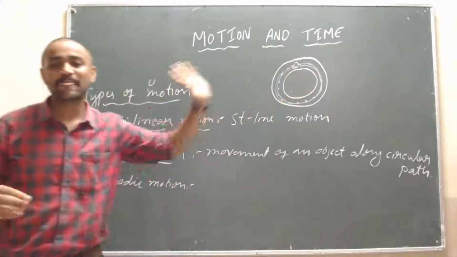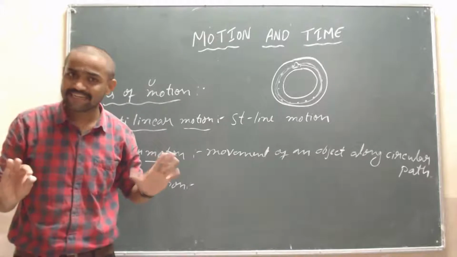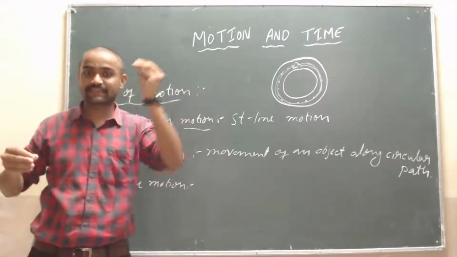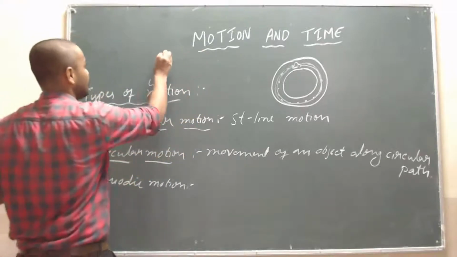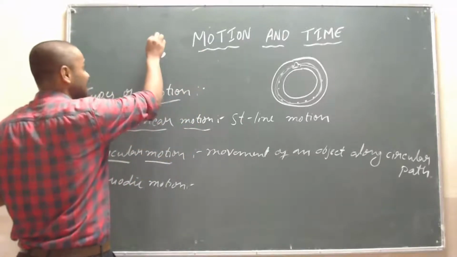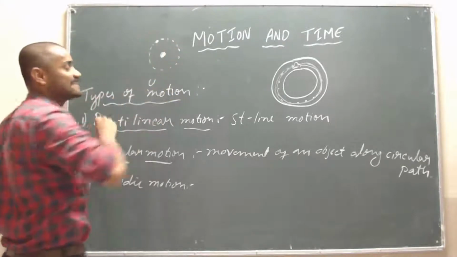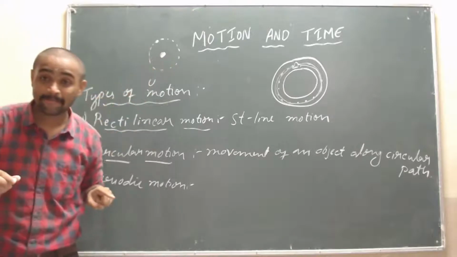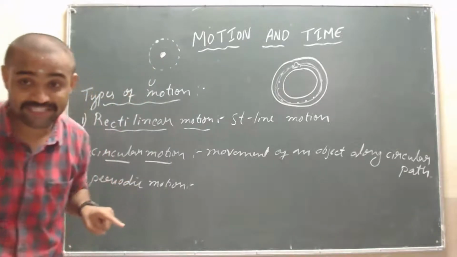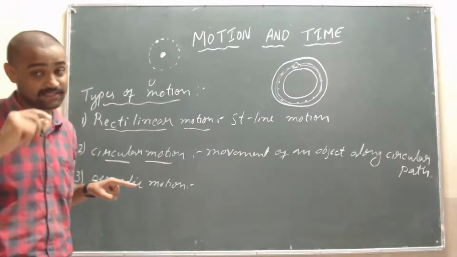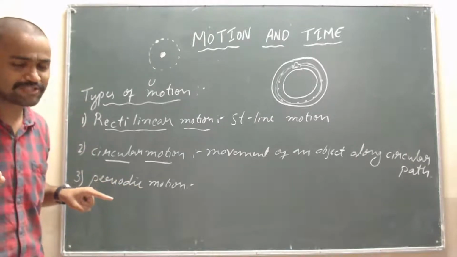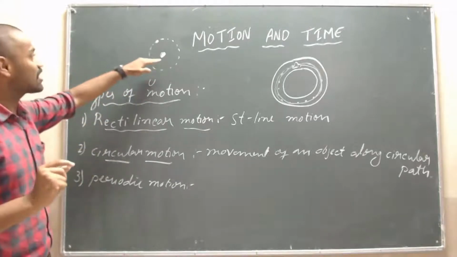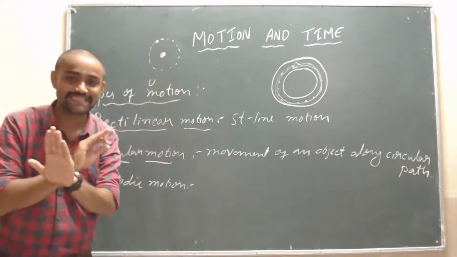Then it is called circular motion. Is it clear? One more example: the earth revolves around the sun in a circular path, isn't it? This is the sun and this is the earth, and it moves around the sun in a circular path. That is also circular motion. Yes, the solar system. Yes, a fan will come under rotational motion, don't be confused. Circular motion is motion in a circular path.